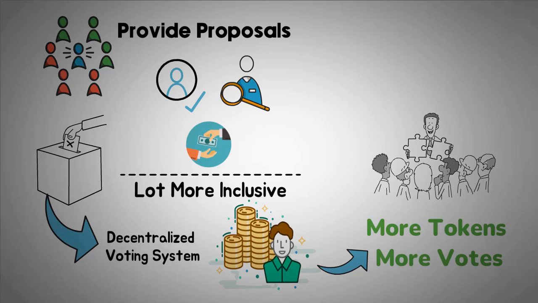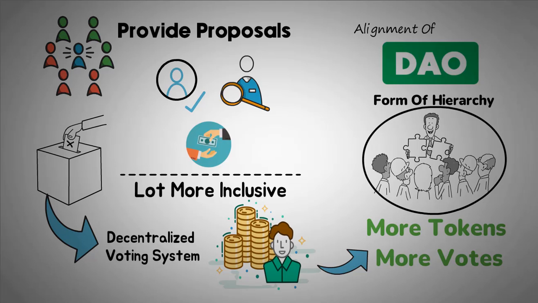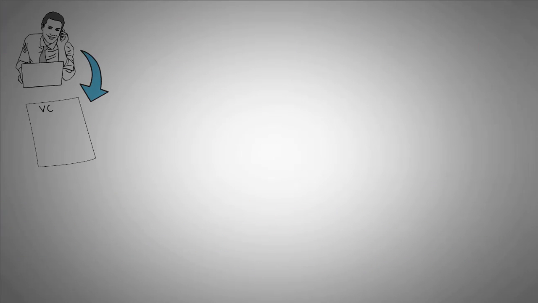In every organization, there will always be some form of hierarchy, and it's the same with DAOs. Every individual member in the organization of the DAO oversees protocol at some level. The framework of DAOs also includes the alignment of incentives. In other words, the best choice for an individual is to be straightforward with their voting and only permit proposals that serve the best interest of the entire organization.